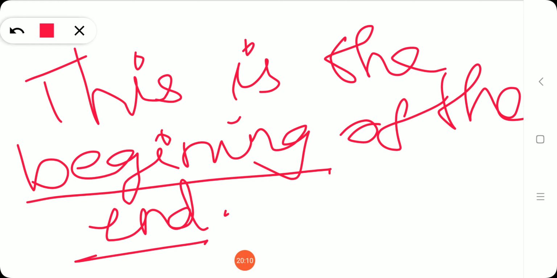Listen, oxymoron is a contrast between two words, and the two words will be very close. Paradox is the contrast between two sentences or between two phrases. So this is the difference between paradox and oxymoron.